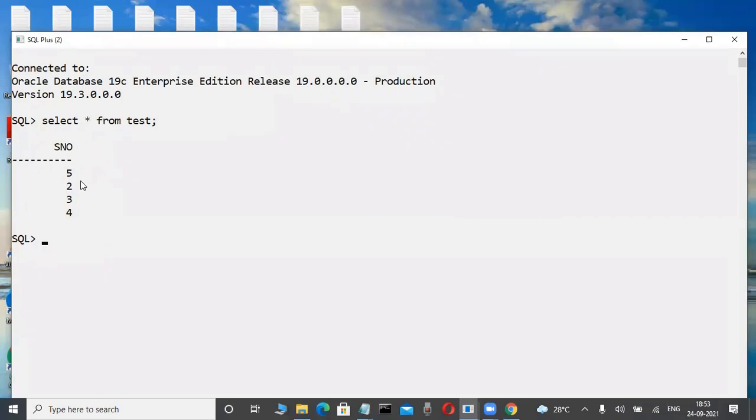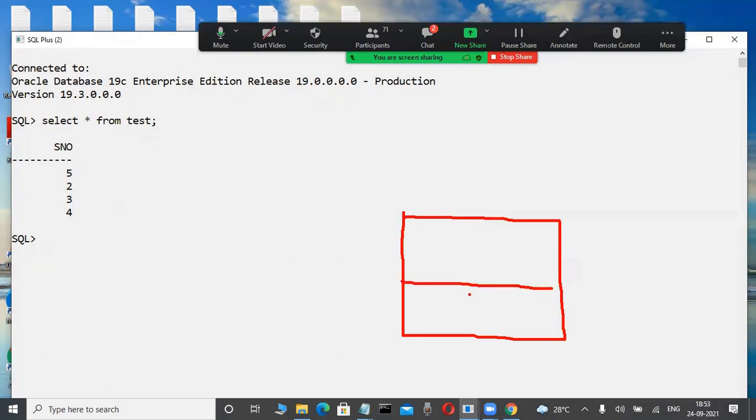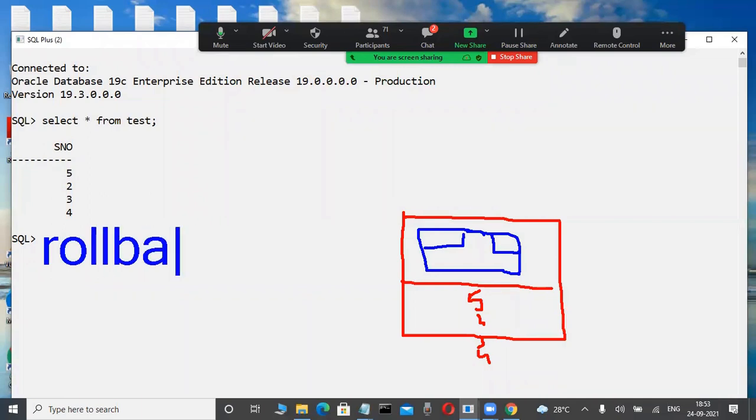Now I'm asking a small question. Okay, 5 is available in the hard disk only. One place 5 is there. Yes, 2, 3, 4 are in the buffer here. Okay, fine. Now I'm asking one question only. This is a buffer. Now I want to cancel this 5 back to 1. Possible or not possible? Now I try to use rollback. What happened? Whenever I type rollback, this 5 is changed into 1.